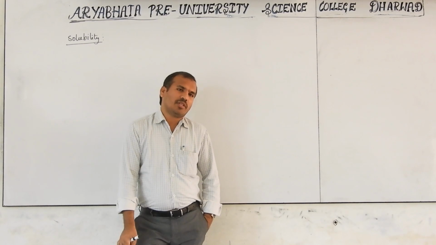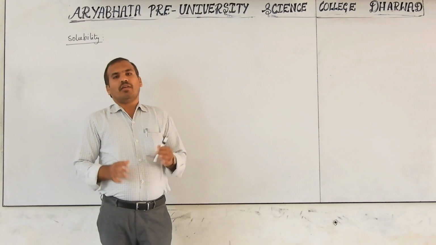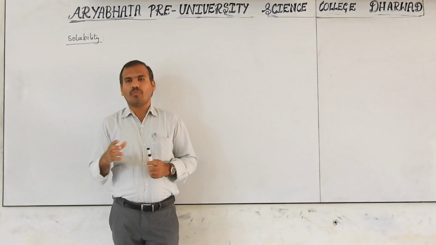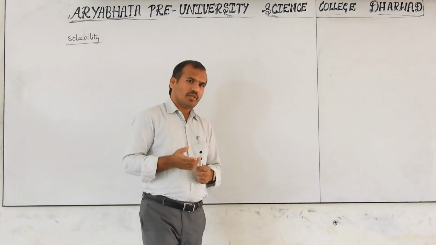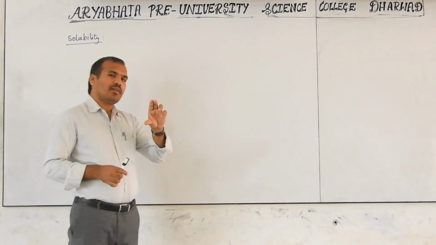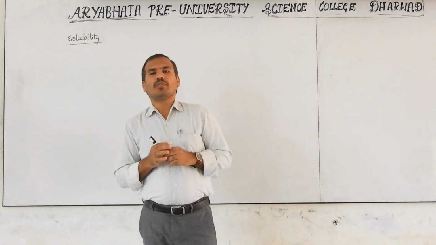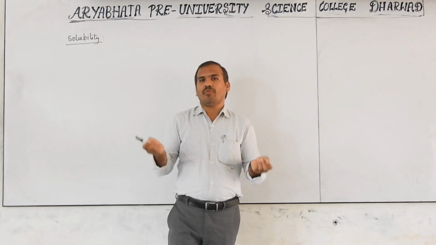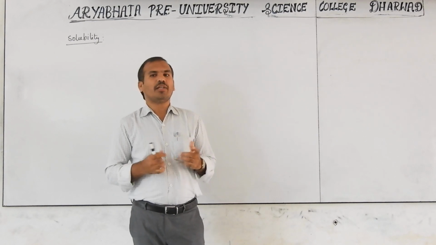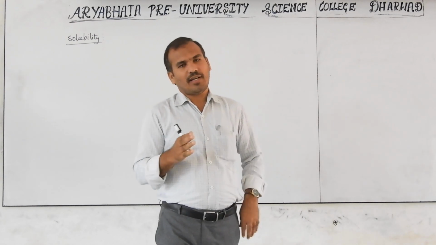You may have studied in your solution chapter that the larger quantity is called the solvent, and the component in the smaller quantity is called the solute. Both together are called a solution. Now I will take 10 ml of alcohol and 10 ml of water. Both are in equal quantity. If you mix them, will they dissolve? Does it give a homogeneous mixture? It does. Then how can we decide which is solvent and which is solute?